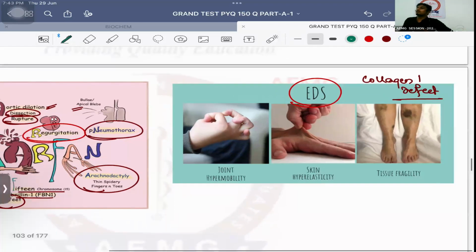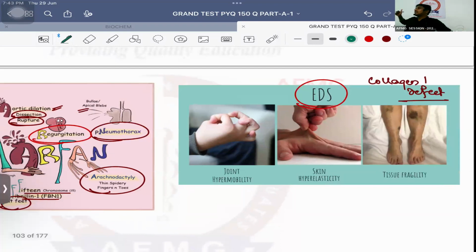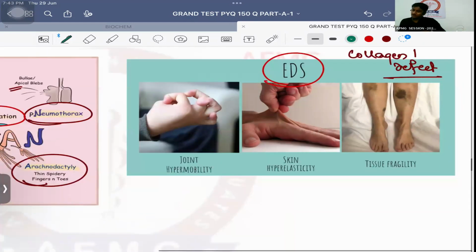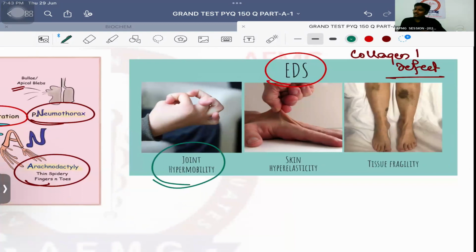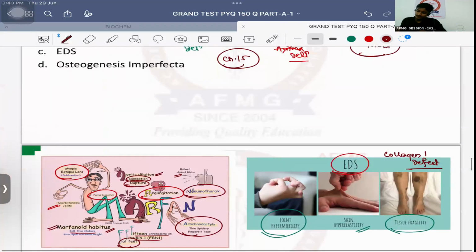Okay, but in osteogenesis imperfecta, what is the classical triad? Patient will have recurrent and multiple bony fractures. Second, the patient will have which kind of sclera? Blue sclera. And third, the patient will have sensorineural hearing loss. But in case of Ehlers-Danlos syndrome, due to collagen 1 defect, the patient will have joint hyperextensibility or hypermobility. Okay, this patient will have skin elasticity. Okay, whereas there will be tissue fragility. That means easily it can bleed. Okay? So these are Ehlers-Danlos syndrome.